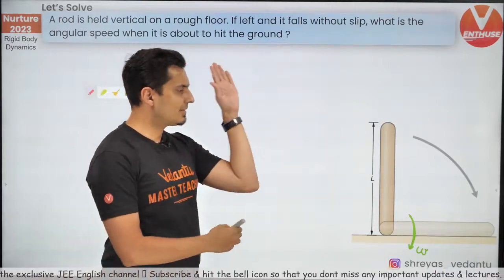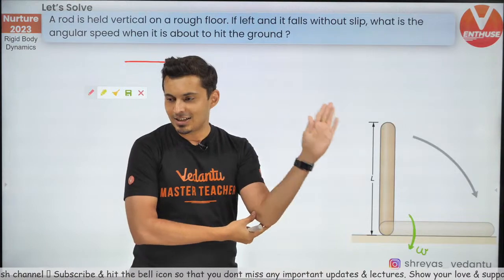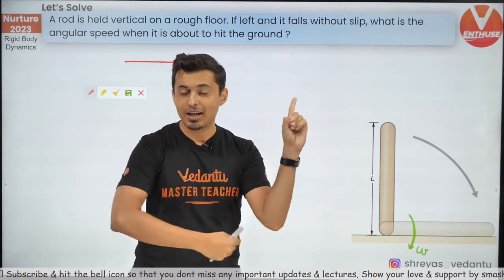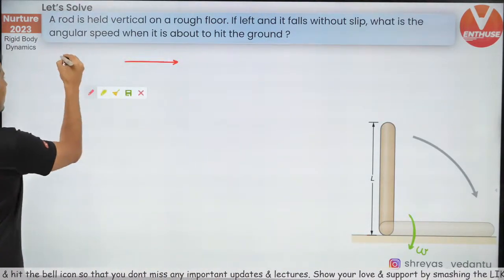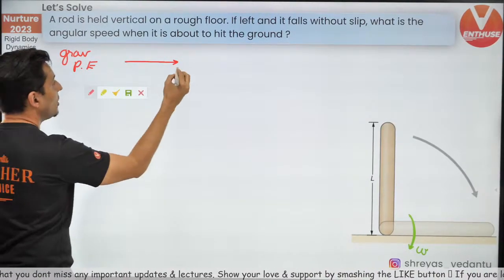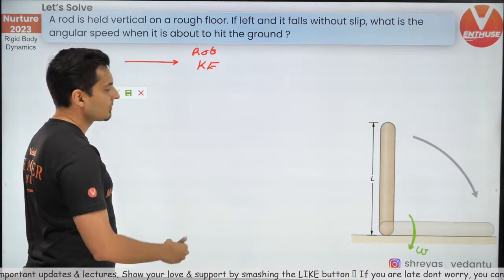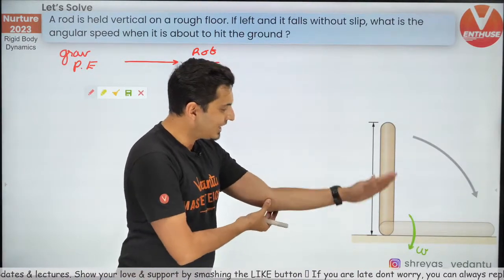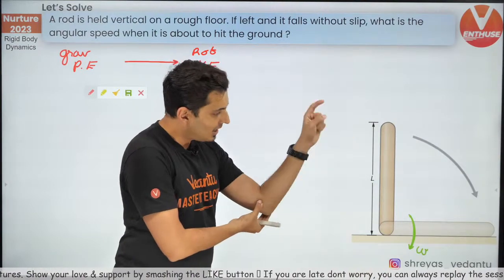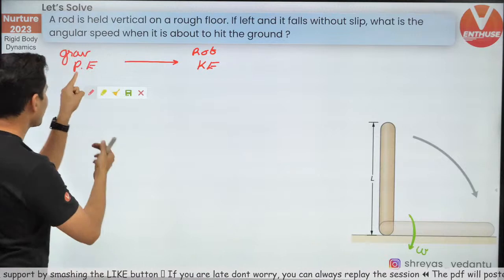It's very simple. When it is here, it had some energy. Exactly, Chandan. Yes, potential to kinetic. And to be more specific, it's the gravitational potential energy which got converted into rotational kinetic energy. Why rotation? Because it is rotating about that axis. You can see that. And just before hitting, it is rotating about that axis. Okay, you can just visualize it.